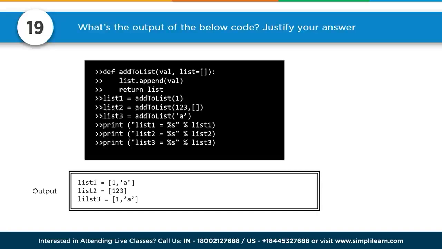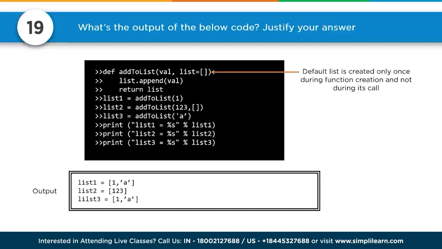And then list 3, here's the tricky one. We're adding A to the list, but because we didn't designate the list, list is a shared value. In other words, it doesn't reset it. And we end up with list1 equals list3, 1 comma a. Default list is created only once during the function and not during its call.